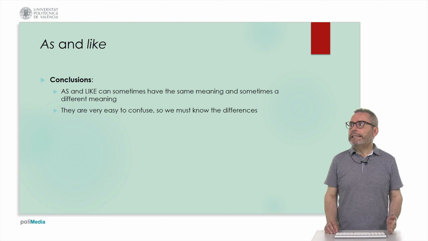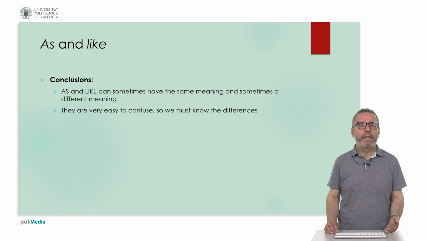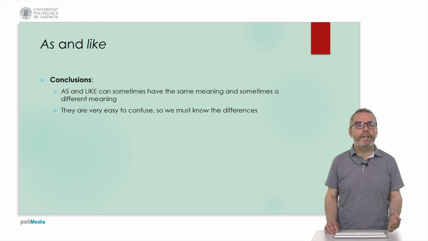To conclude, we must say that as and like can sometimes have the same meanings, very often, and sometimes they have a different meaning. And it's very important to know the differences in order to use them well. That is why they are very easy to confuse. And we must understand how they work and how they are used in the different contexts and under different circumstances.